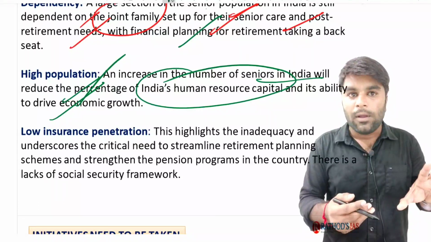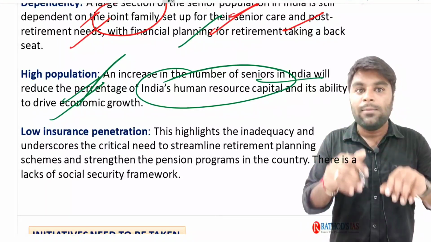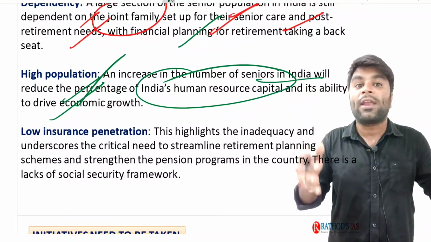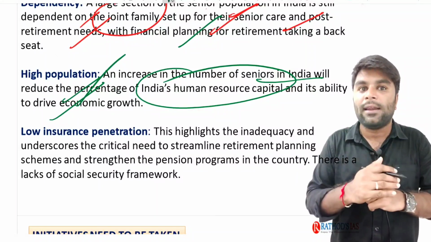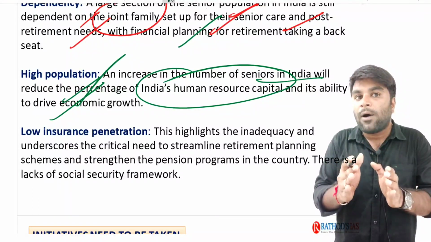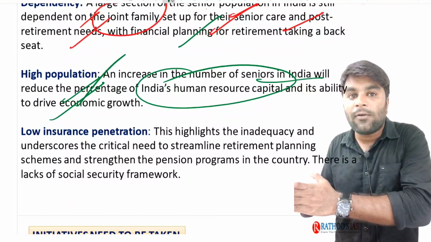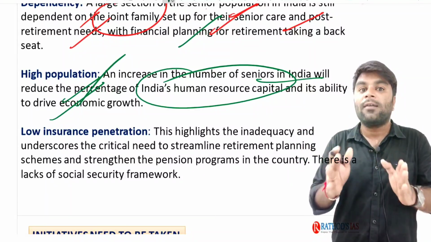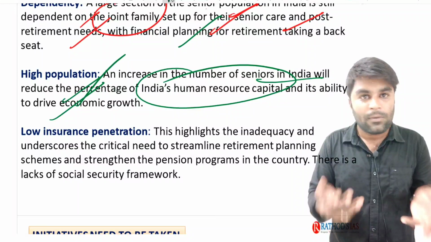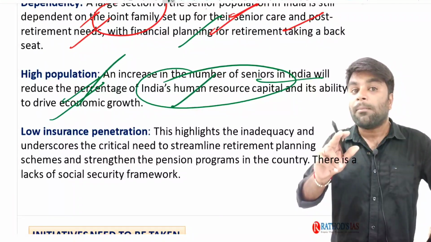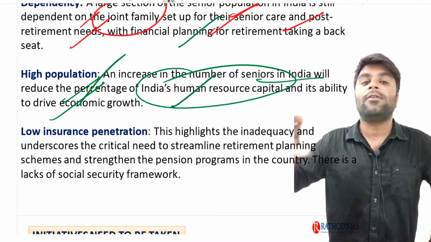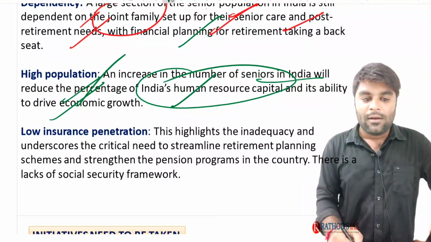That's the one problem. Now, when the demographic dividend is very high, that means the working age population, 15 to 59 years, is very high currently in India. Definitely, this population is going to get old after a period of time. Then India would be a country where we have a lot of old age people. Isn't it? Now, it is another important reason which might push most of the people in India into poverty in the future. Right?